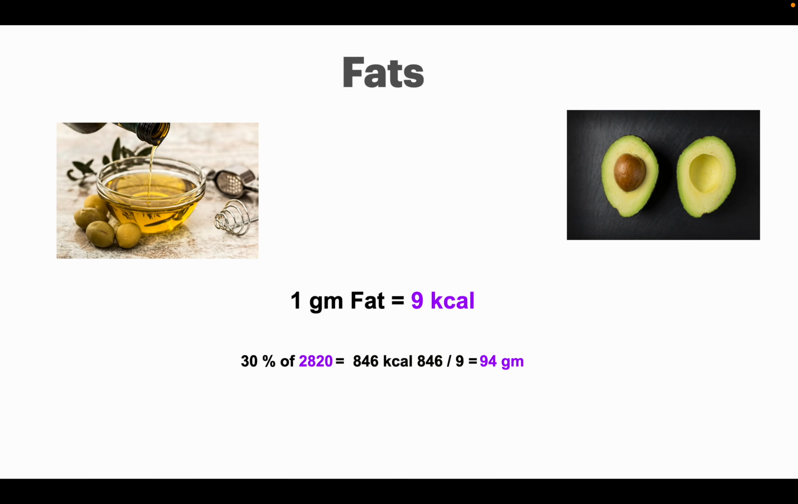The recommended daily allowance of fats is 20 to 35%. We have kept it as 30% of total calories, that is 864 calories, that is equal to 94 grams of fat.